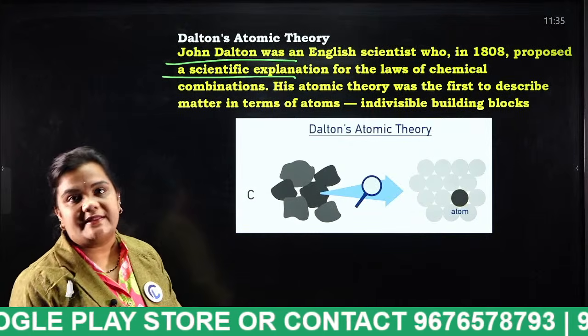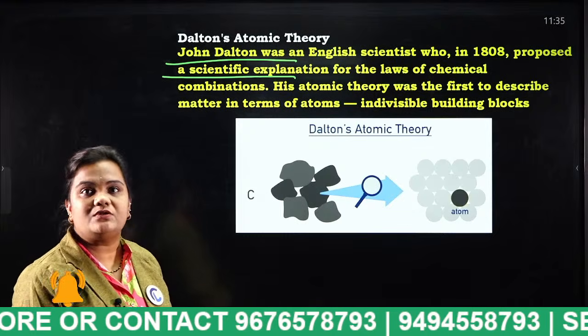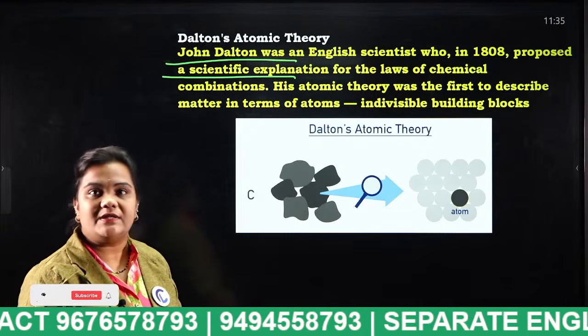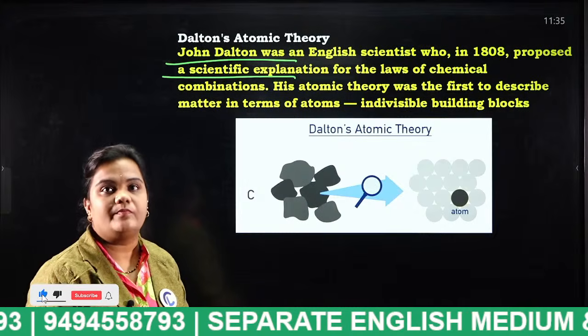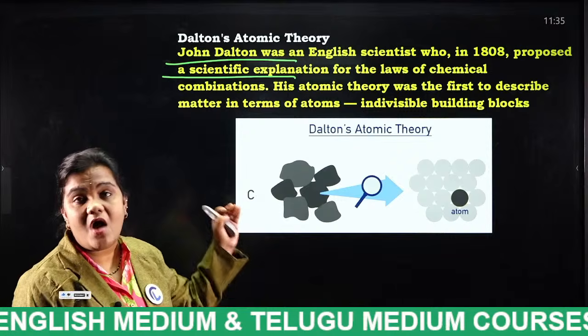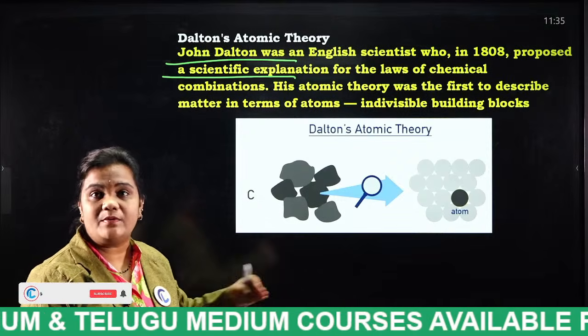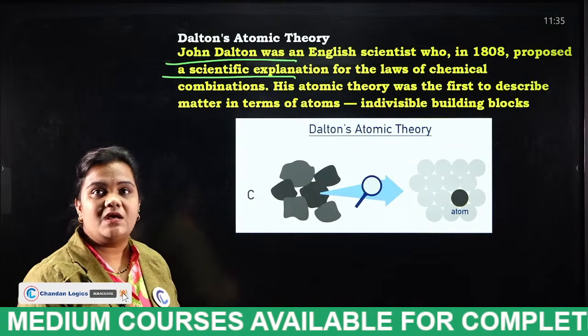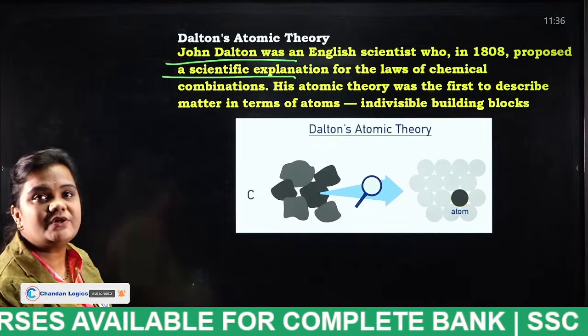Very good, Saiteja. 6.022 into 10 power 23, that is the Avogadro number. Very good. Tell me, who discovered the law of definite proportion or the law of multiple proportion? Just now I have discussed. Mention it in the comment section, students.